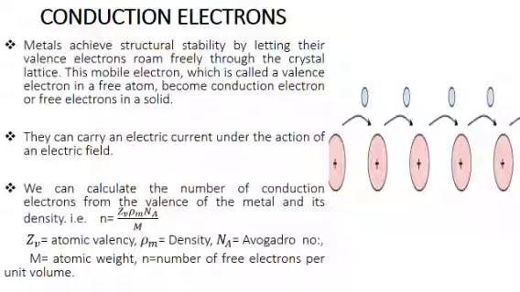Small n is equal to Z times rho times capital N divided by capital M, where Z is the atomic valency. The value of Z is equal to 1 for monovalent metals like copper, gold, silver, etc. The value of Z is equal to 2 for divalent metals, for example zinc, cadmium, magnesium, etc. Rho is the density, N is the Avogadro number, and capital M is the atomic weight.